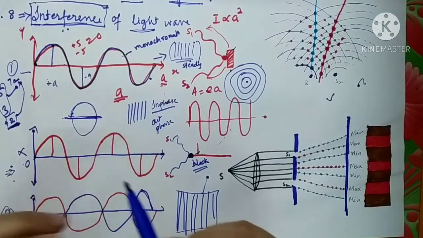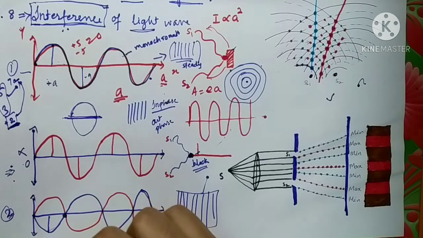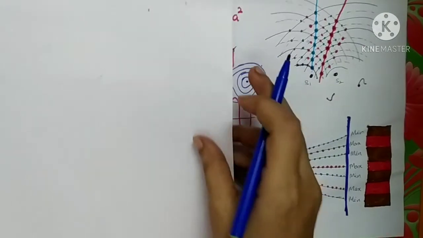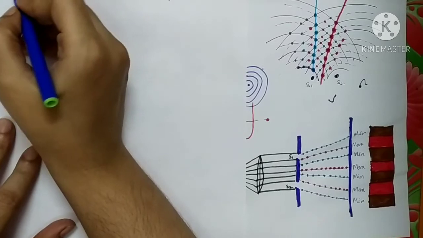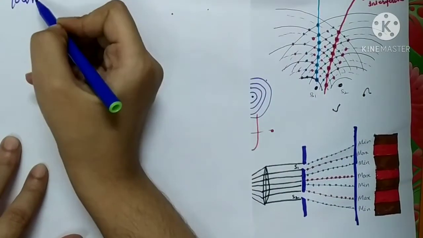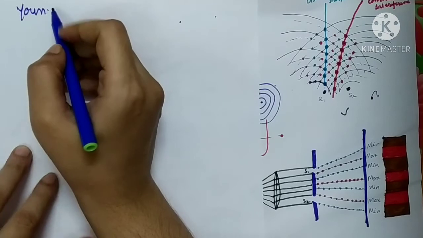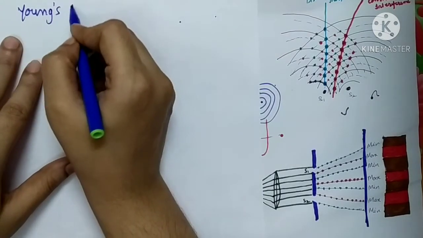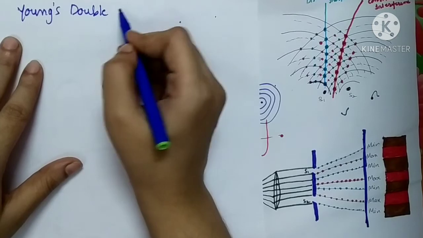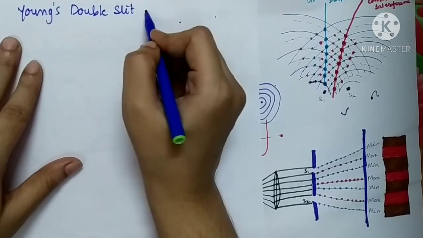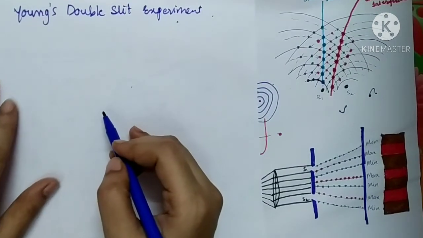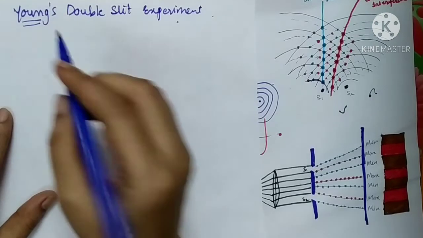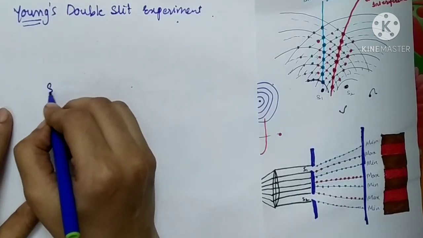Similarly, let us see Young's double slit experiment. What is this? In a Young's double slit experiment, what the scientist Young had done was he had taken one source of light, say S.